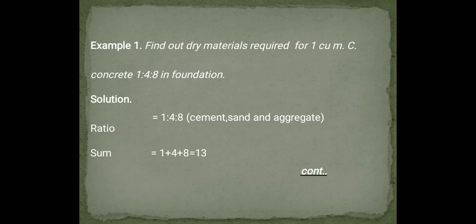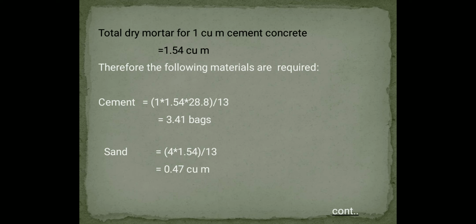Let's see an example now. Find out the dry materials required for 1 cubic meter cement concrete 1:4:8 in foundation. So if we move on to the solution of the problem, the ratio is 1:4:8. Summing up, it is 13. So the total dry volume for 1 cubic meter of concrete is 1.54 meter cube. Therefore, the following materials are required.